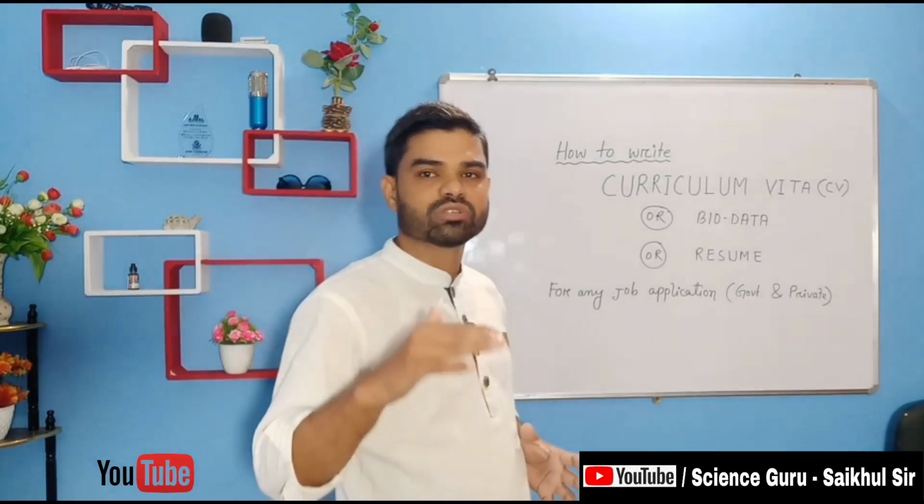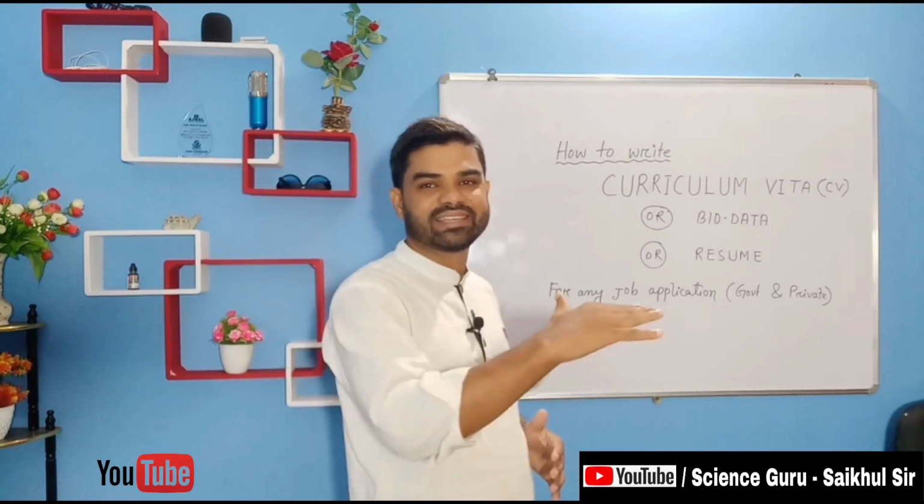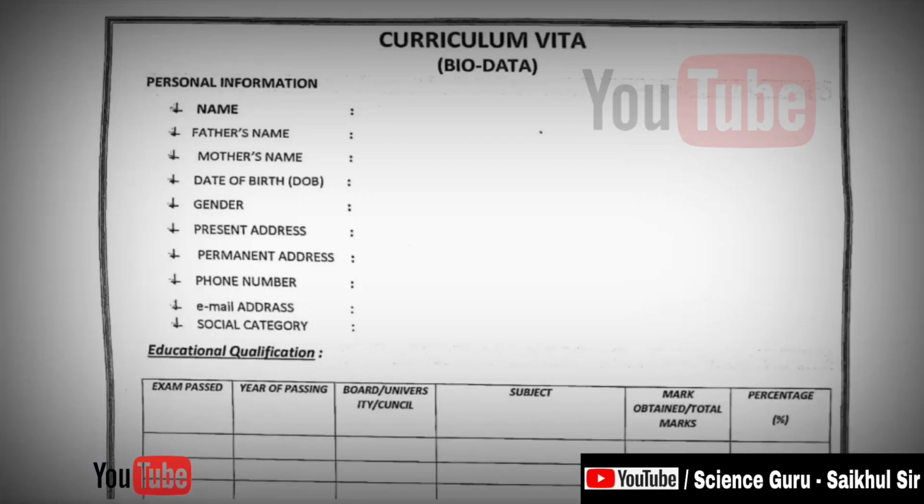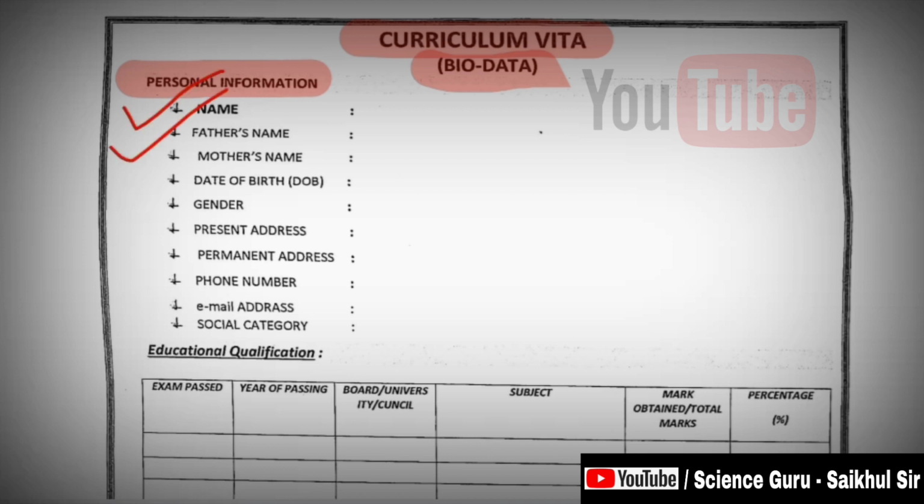Now I will show you the format of CV. First of all, you have to write curriculum vitae or biodata or resume. Any one of these you can write here, and after that you have to write personal information. Number one, your full name in block letters, your father's name, your mother's name, date of birth, your gender, your present address.